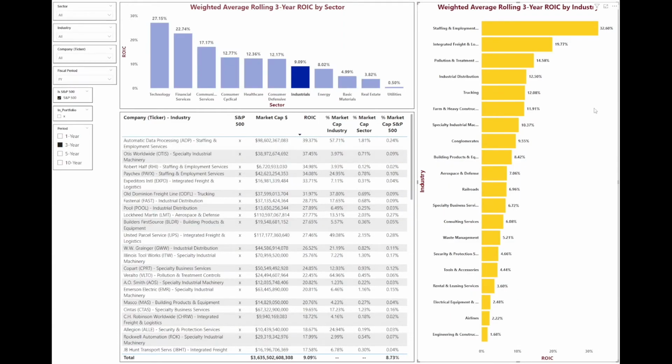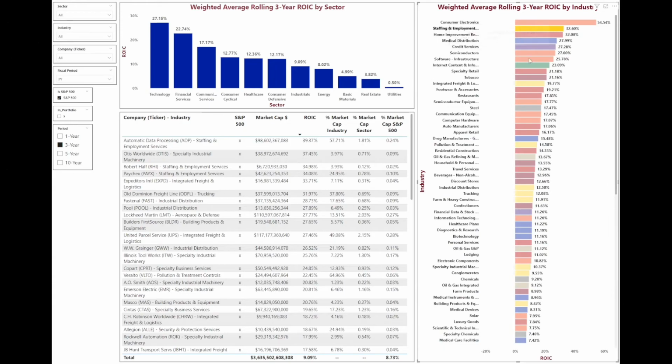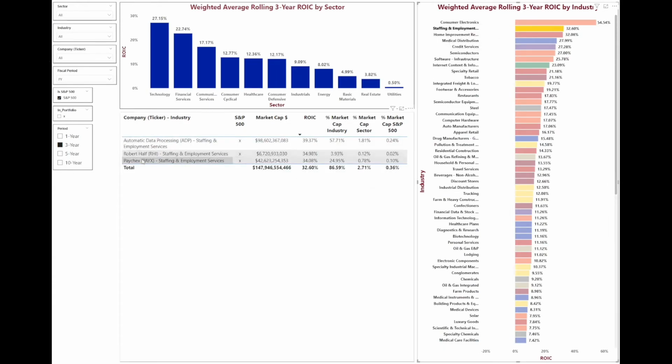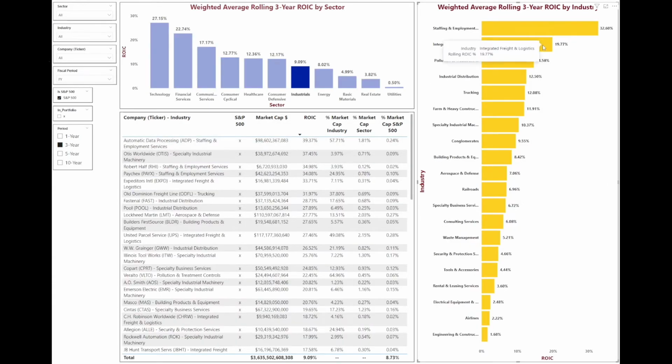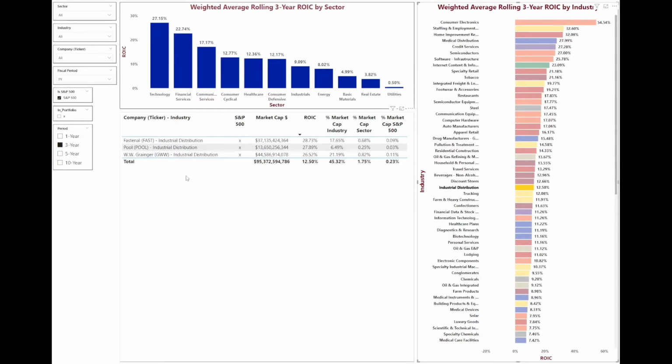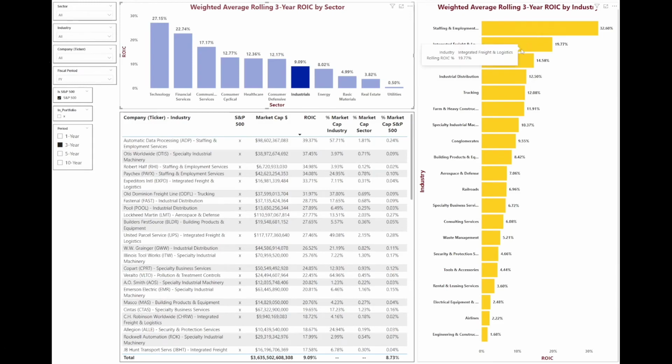If we whittle down to just the industrials, like I was saying earlier, we can see staffing and employment has a 32% ROIC. This will include companies such as ADP, Robert Half, and Paychex. This is followed by integrated freight and logistics, pollution and treatment, which I believe only has one company in the S&P 500, and industrial distribution. Just looking in the industrial distribution category, we can see that's made up of Fastenal, Pool, and W. W. Grainger. All very good businesses. So using this weighted average ROIC, we can get a very good idea of what industries have excellent capital allocation.